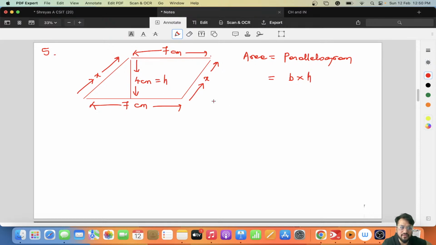Now if I see, they have given us one more line which takes its deviation from here, right? And this line is given as 5 centimeter. This line, it's not touching actually. Somewhere, it's joining here.